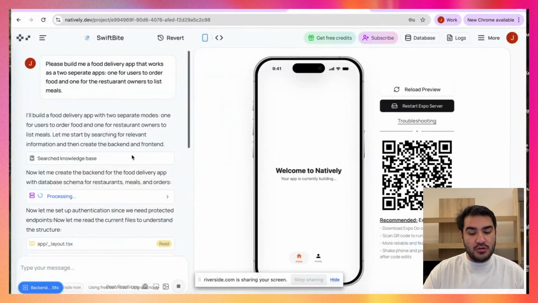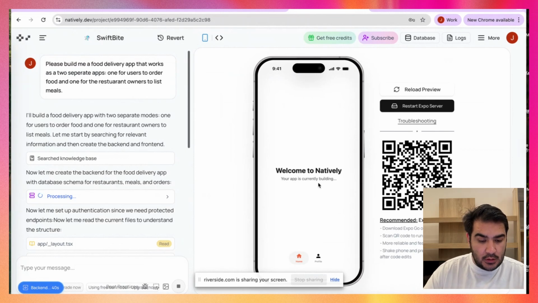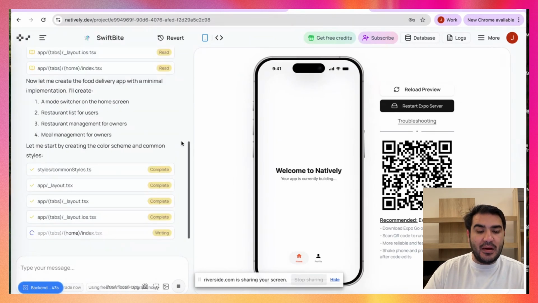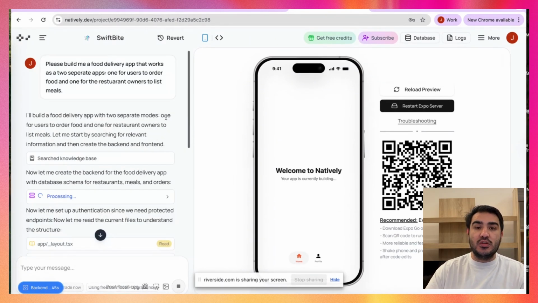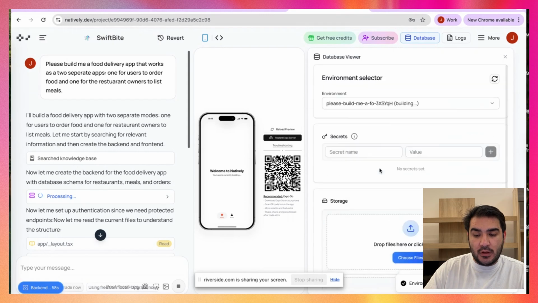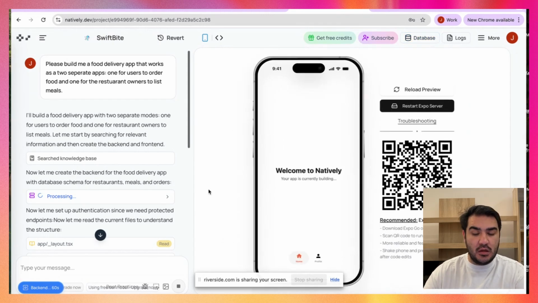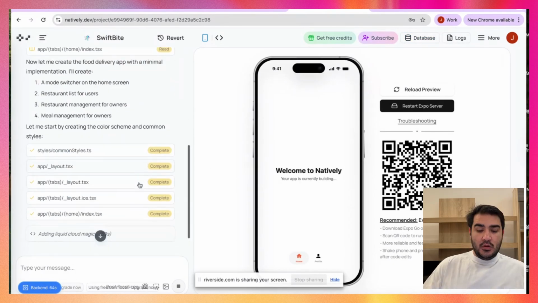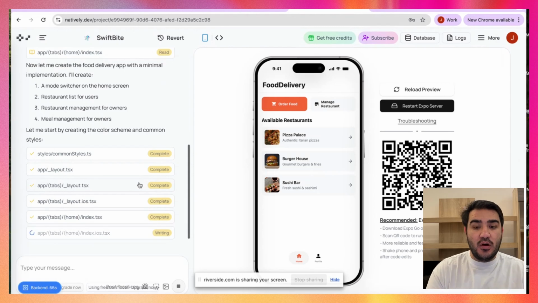Right. So our project is being built slowly. Nice. But also we're building the backend, and as I said, we are not using Supabase anymore. We have our own backend, and this is much better because it gives you access to APIs and also a built-in database within Natively. So the tables will pop up here. Let's wait and see what we get for this app. This was an idea which was suggested by one of you.